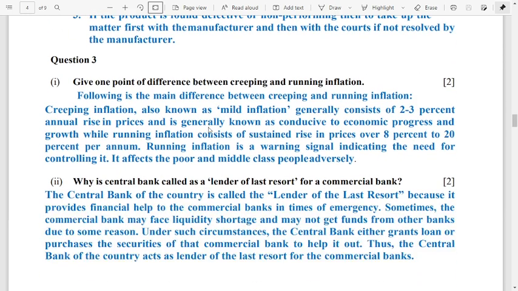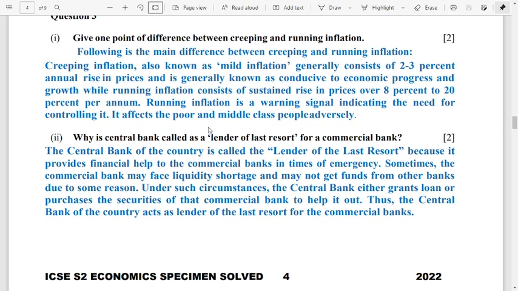Question number 3, give 1 point of difference between creeping and running inflation. So it is mentioned over here. Creeping inflation, also known as mild inflation. Running inflation is a warning signal indicating the need for controlling it. Number 2, why is the central bank called a lender of last resort for the commercial banks? The answer is given over here. If you want it, pause it, take a screenshot, write it down, or else please don't waste your time.